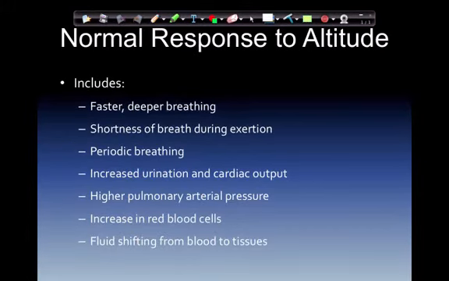A normal response to altitude includes faster, deeper breathing, Kussmaul-like hyperventilation, very deep and faster, increased respiratory effort, some shortness of breath during exertion but not at rest, periodic breathing similar to Cheyne-Stokes breathing at night, hyperventilation periods with periods of apnea, and this causes frequent awakening, increased urination, increased cardiac output, higher pulmonary arterial pressure, increase in red blood cells if you're there long enough, and fluid shifting from the blood to the tissues. And that's because of less pressure on the external environment.